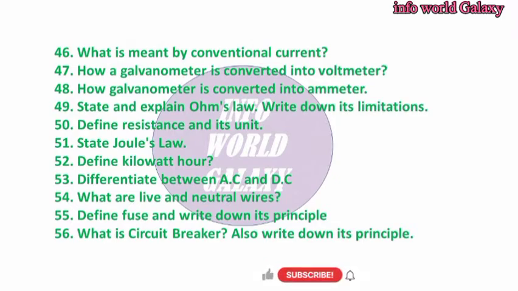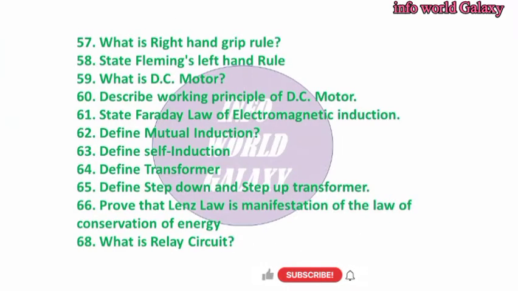54. What are live and neutral wires? 55. Define fuse and write down its principle. 56. What is a circuit breaker? Also write down its principle. 57. What is the right hand grip rule? 58. State Fleming's left hand rule. 59. What is a DC motor? 60. Describe the working principle of a DC motor.